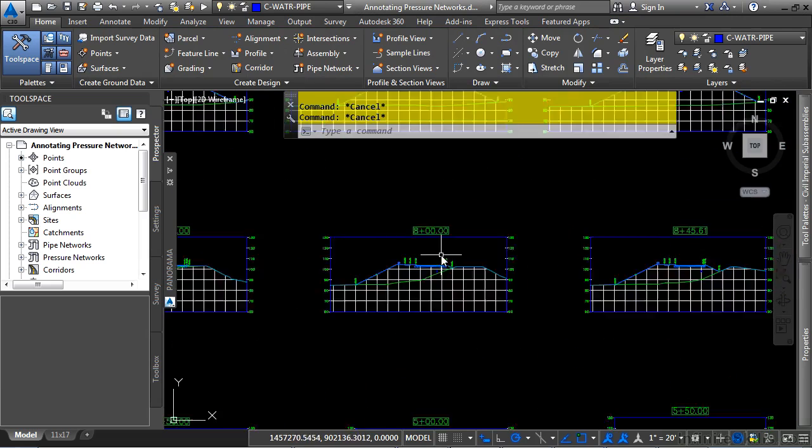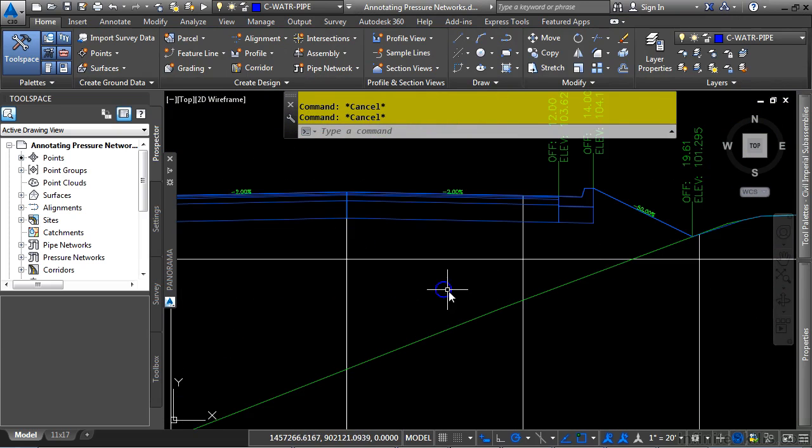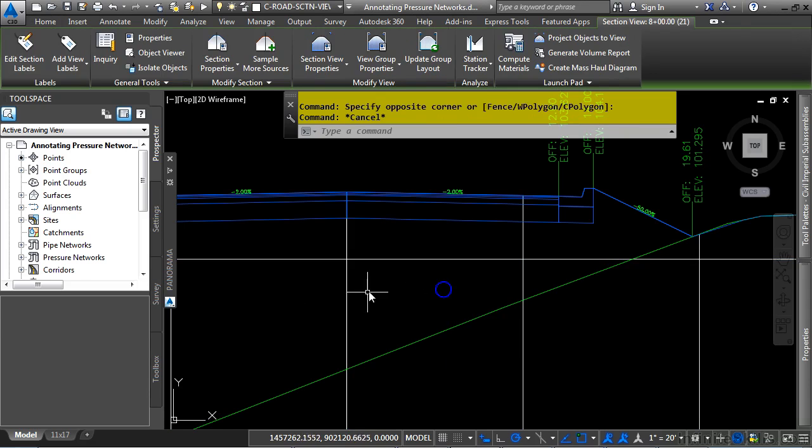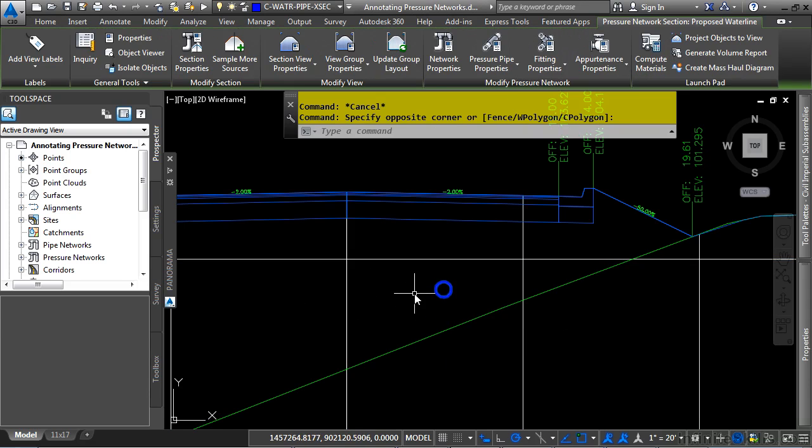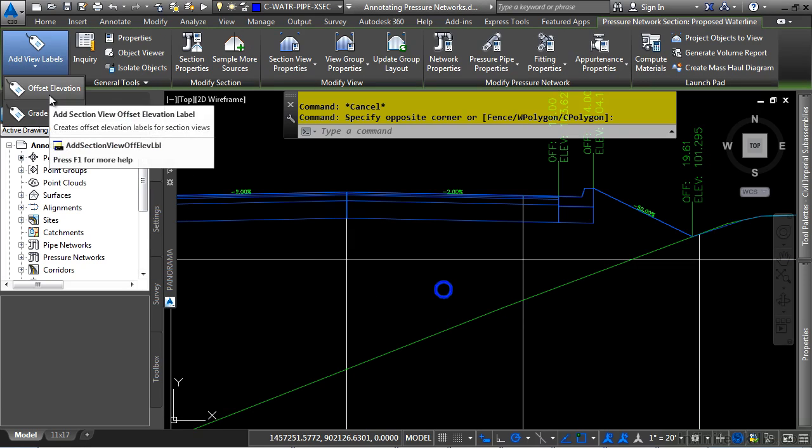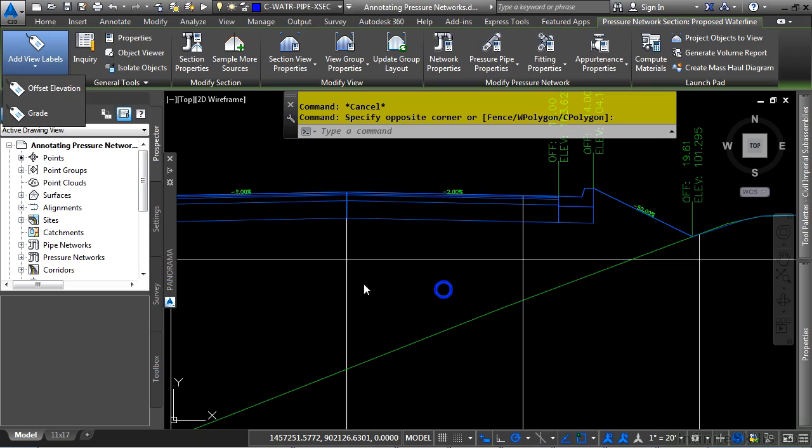With the section view, it's a little bit different than simply selecting the object and annotating it. As of this version of Civil 3D, this is 2015, you do not have the ability to globally add labels to pressure network objects. If you select a section view, or if you select a pressure network object, you'll notice the only options available are standard section view labels. So how do you trick Civil 3D into actually showing you something that says 10-inch waterline, offset, and elevation?